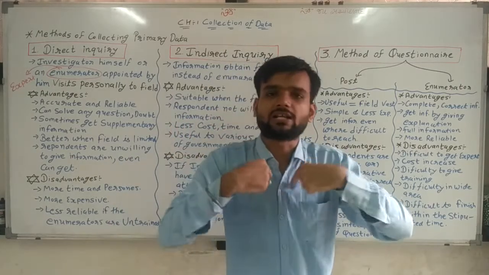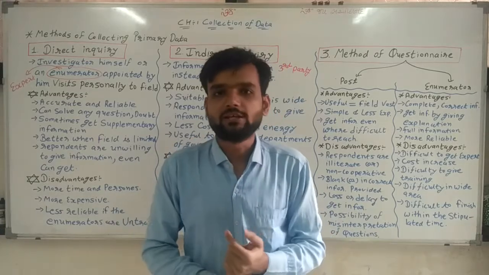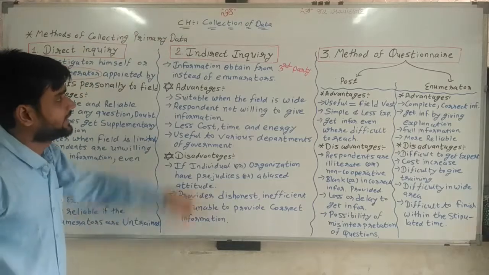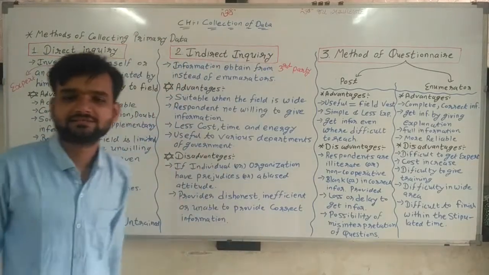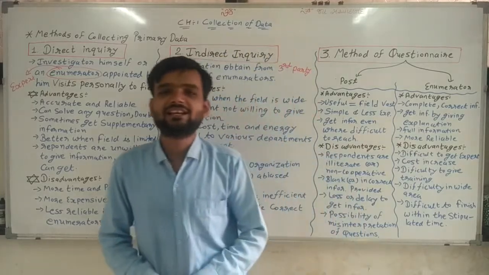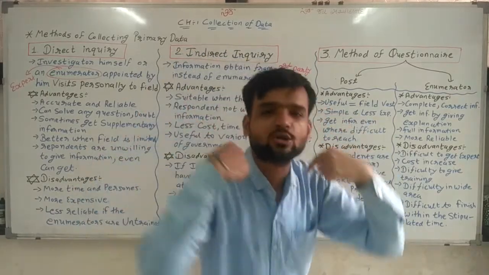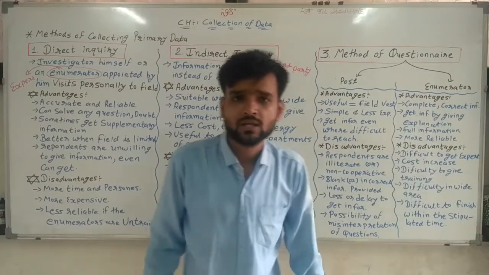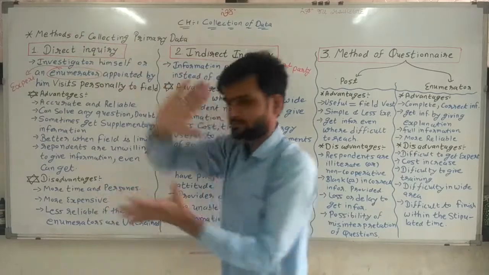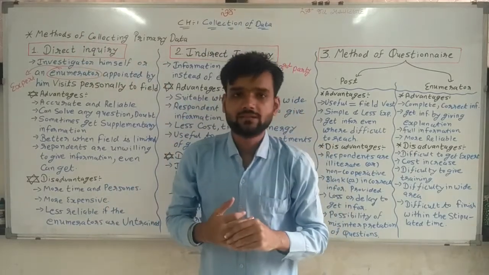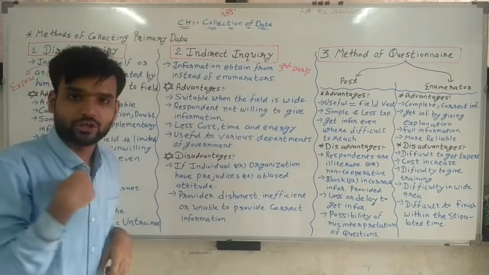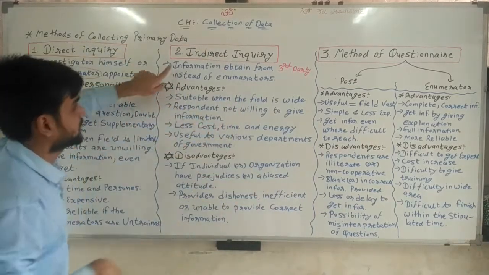The first time I am collecting data is called primary data. Going ahead. Now, sir, here indirect inquiry. So what is indirect inquiry? Indirect means I am not directly going to fill. The person who has already collected, suppose I have collected my primary data, gives that information to me. Now indirect means I am not going, but what I am doing?